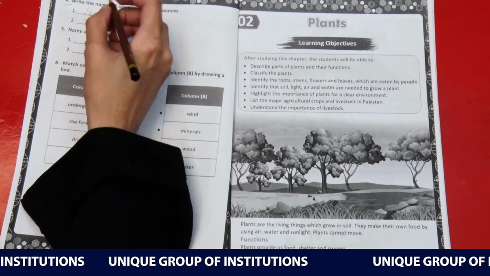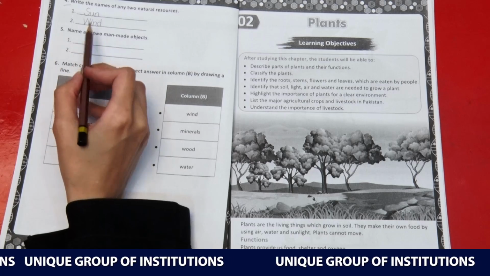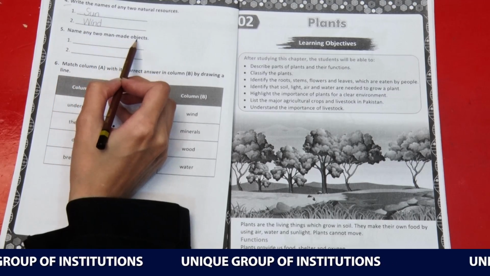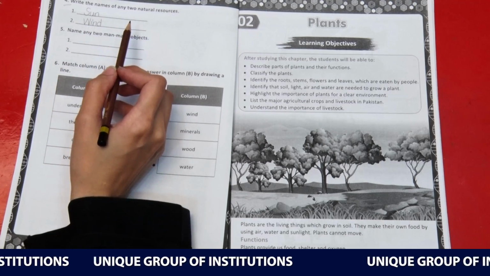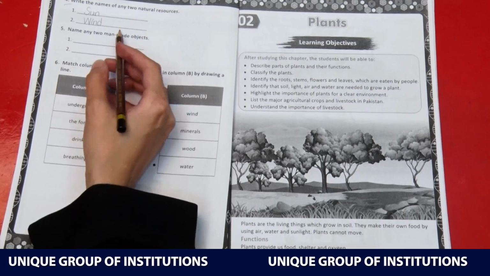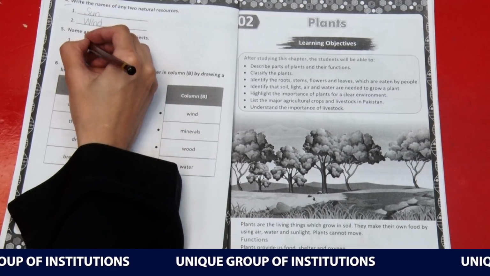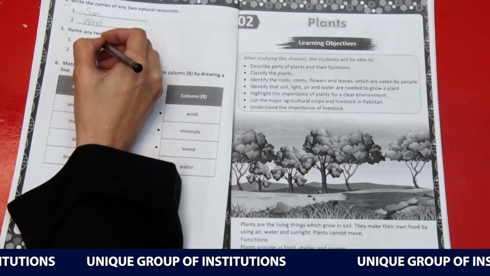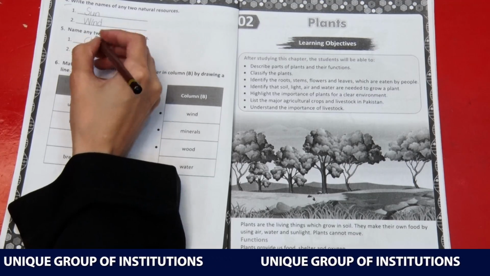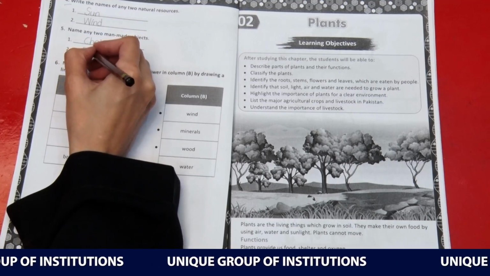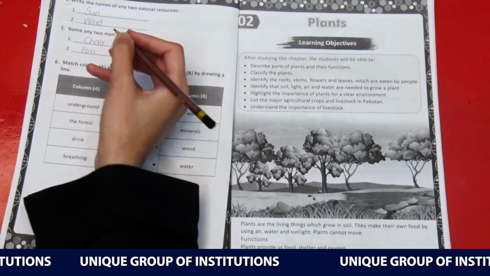Just like that, we will go with question number 5. Name any 2 man-made objects. Just think for a minute and you can write down by yourselves. Here I will write chair, and the second one will be pen, or I can write table, or whatever you find suitable.